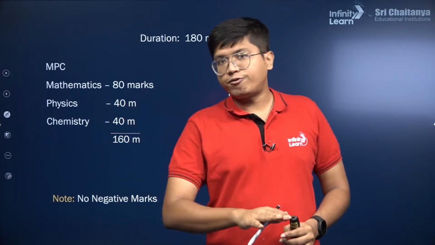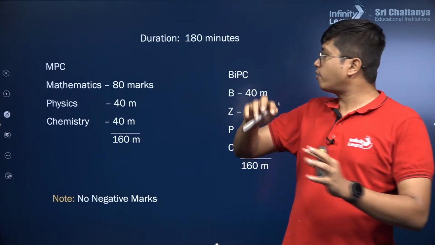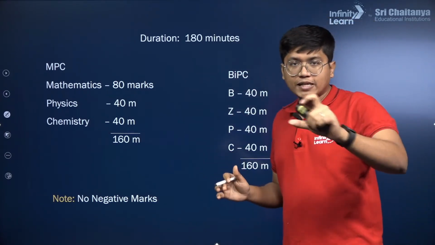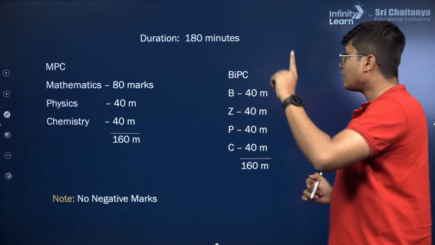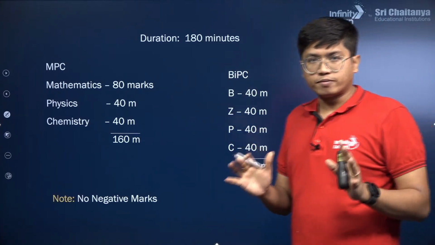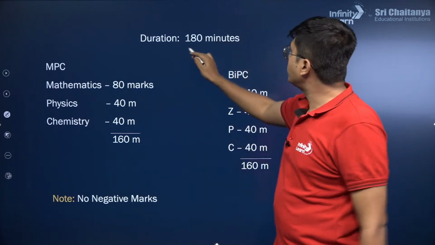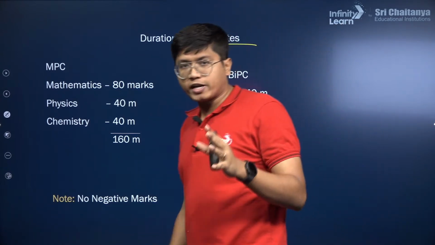So there's a bit of difference from JEE Mains, both in terms of the paper pattern, and there are even places where the syllabus changes. Okay, we'll talk about that as well. So firstly, about the paper pattern, the duration is the same as your JEE Main. It's 180 minutes, which means it's 3 hours long.